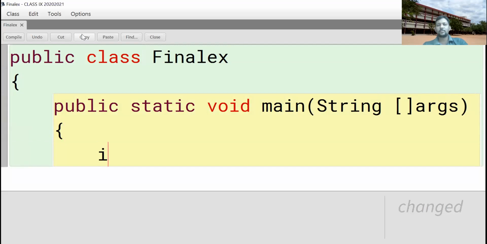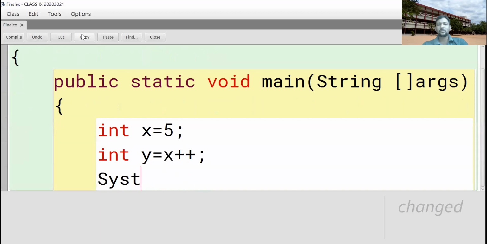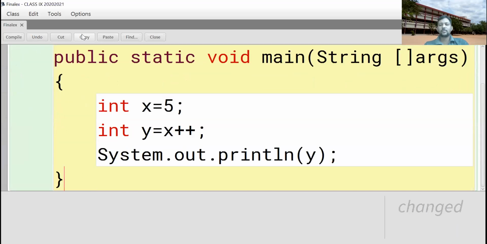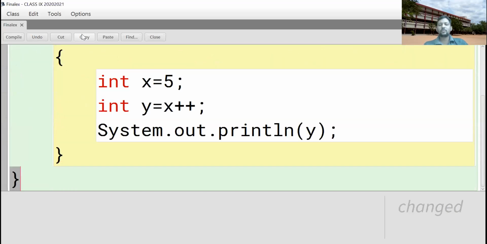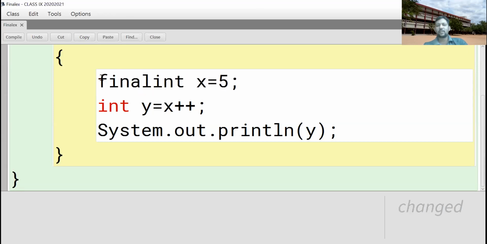For example, int x is equal to 5, int y is equal to x plus plus, System.out.println y. Here, no syntax errors. You will get output. Now, for example, if you are using a final variable.